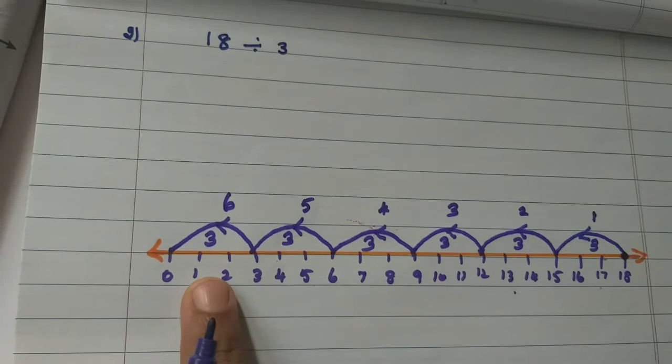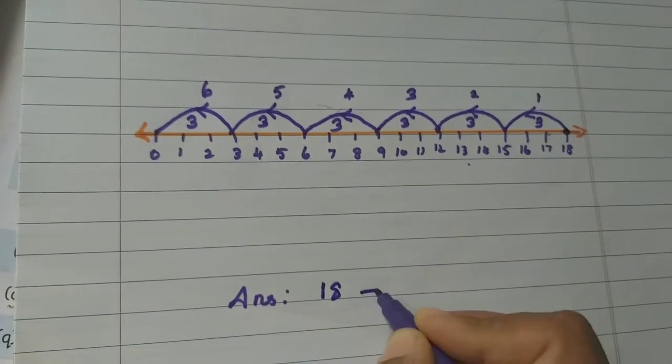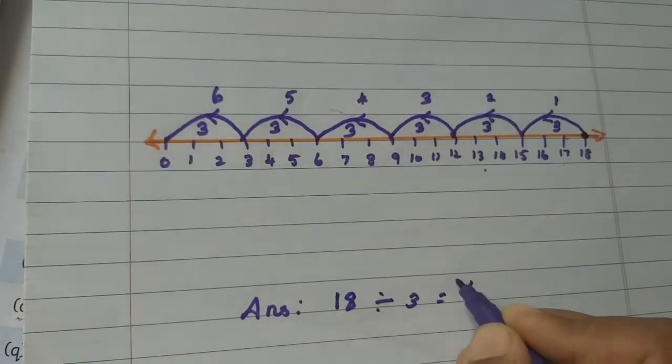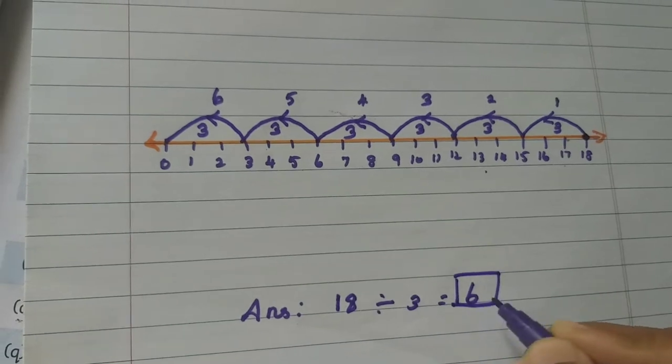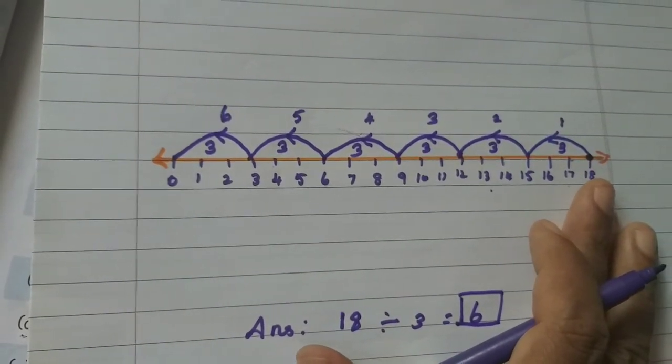So 6 times you jumped, isn't it? So that is the answer. 18 divided by 3 equals 6. So 6 is the answer. Have you understood thoroughly? And this is the number line. You should write very neatly.